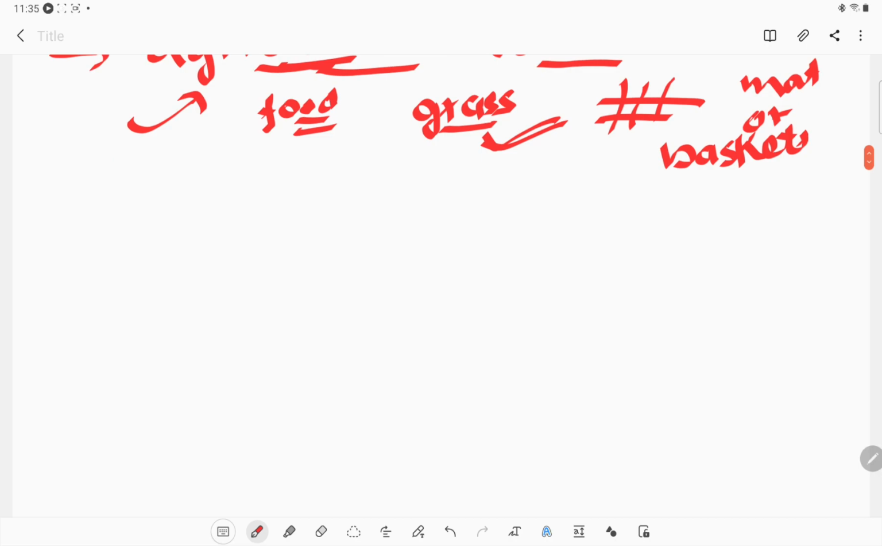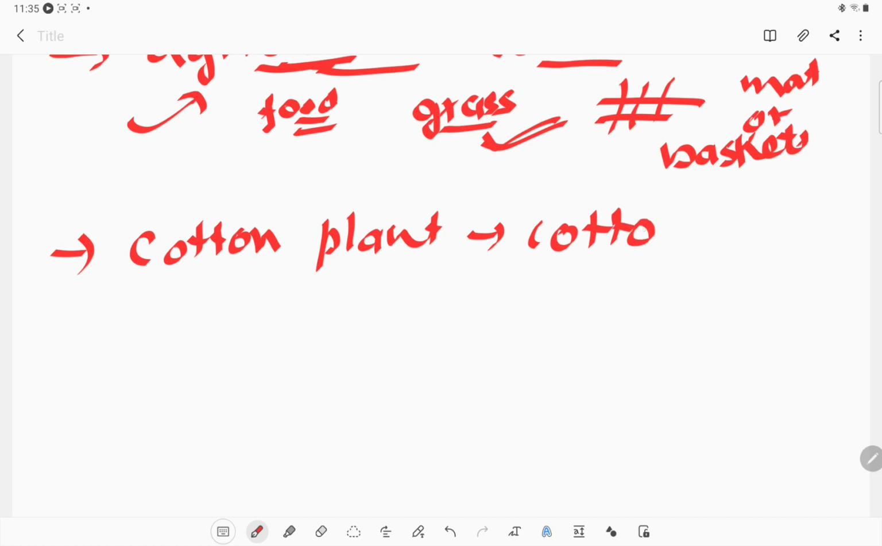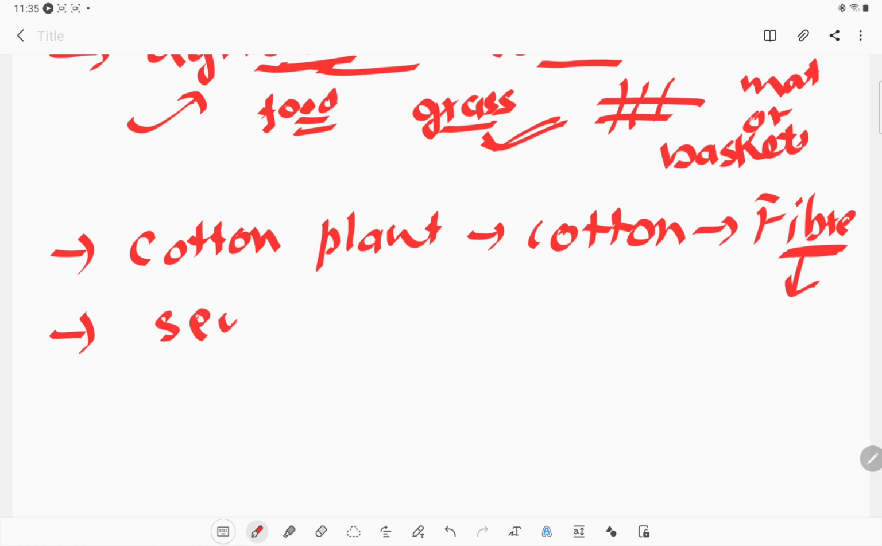Now after that, from the charkha, you already know the cotton plant. From the cotton plant we get the cotton, and that cotton provides us the fiber. The fiber will make the fabric. Okay, after that, the last stage of this invention is the invention of the sewing needle.